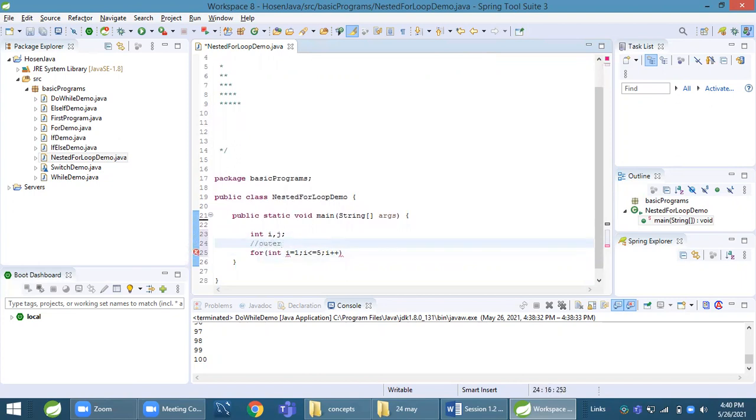This is the outer for, and this is for the number of lines.